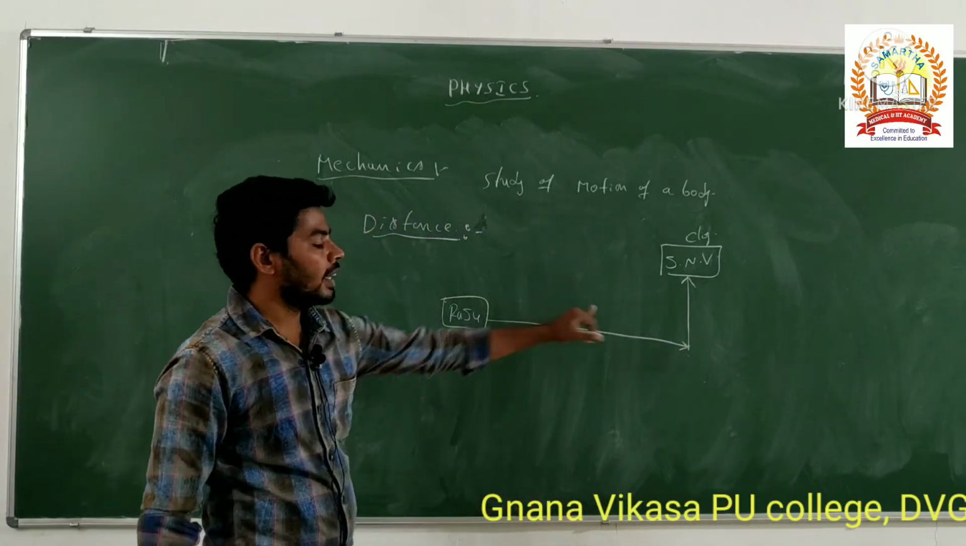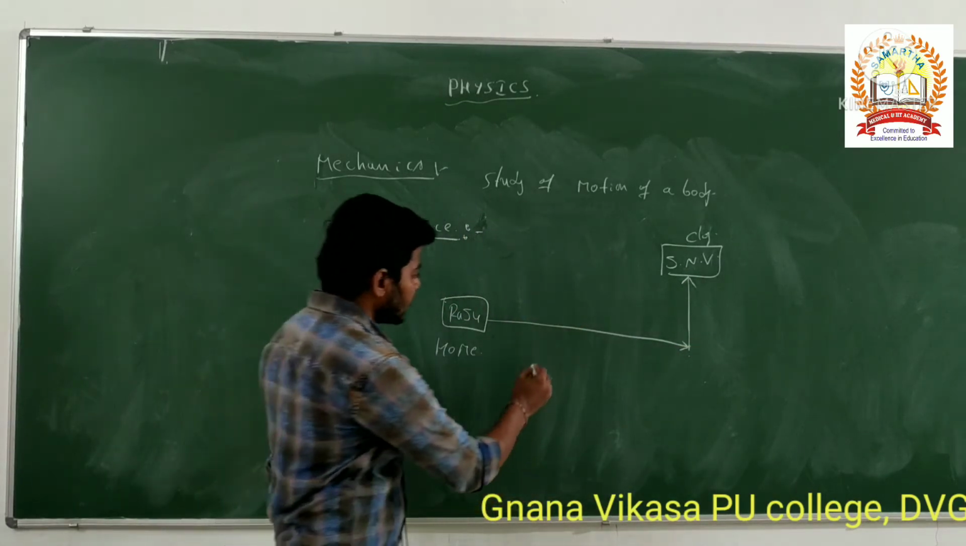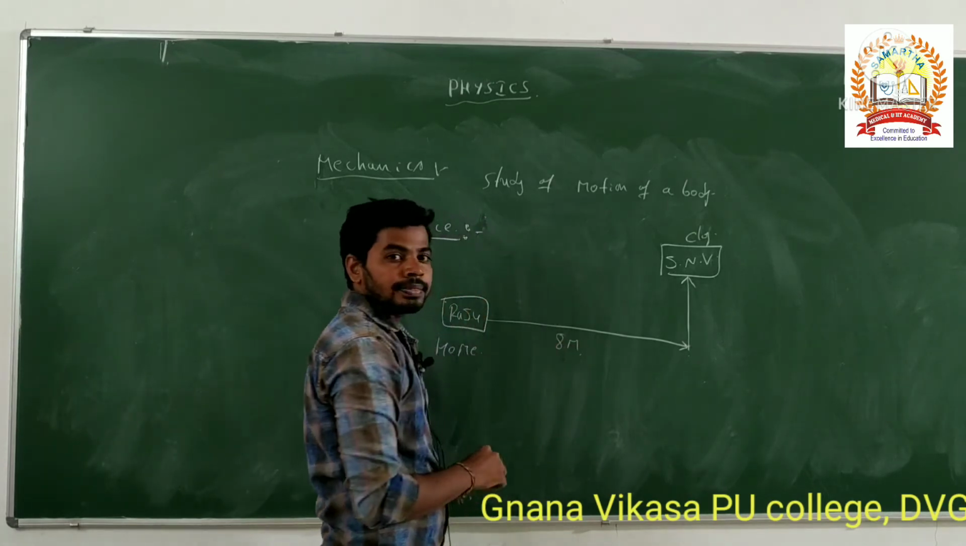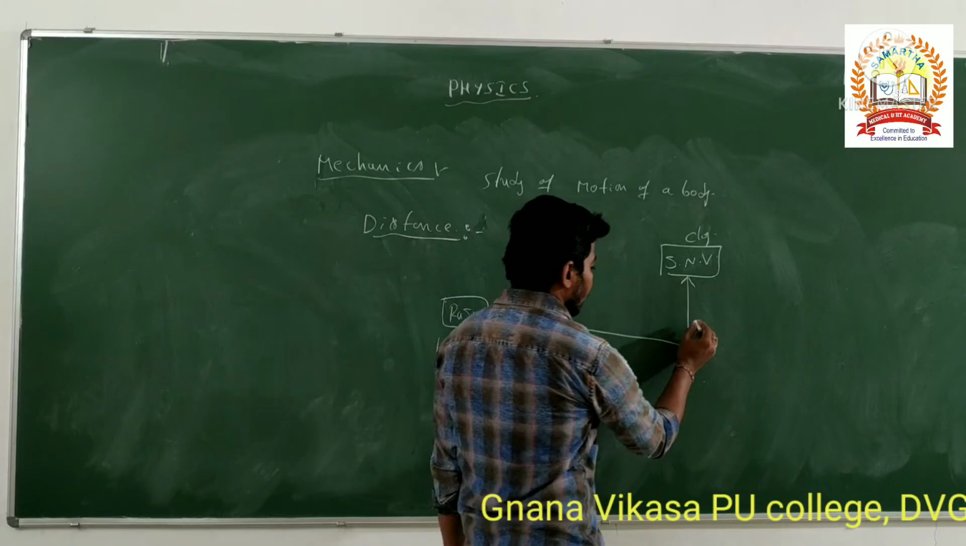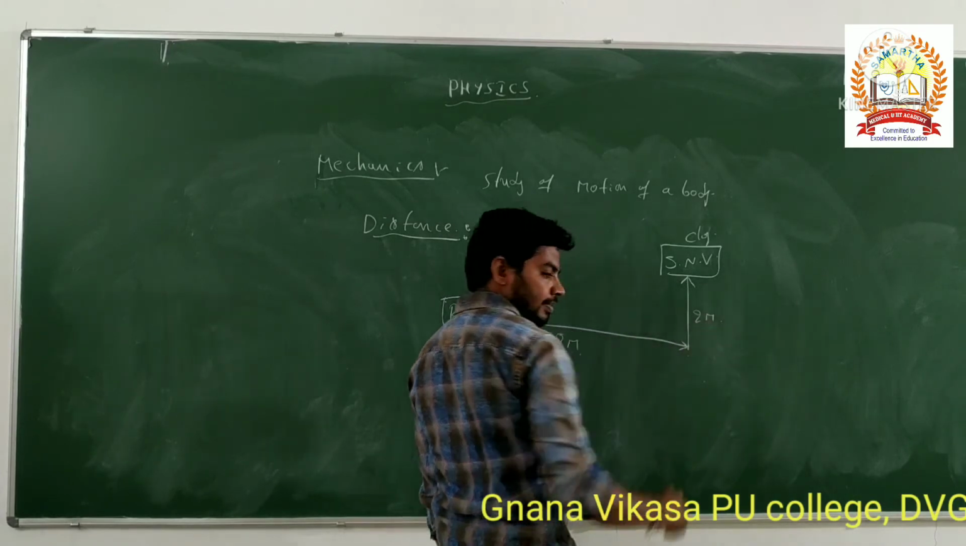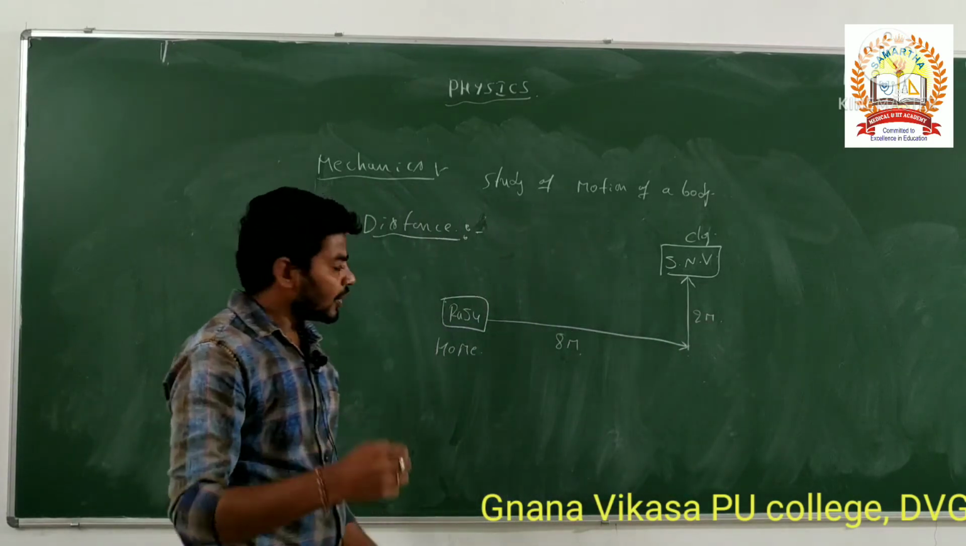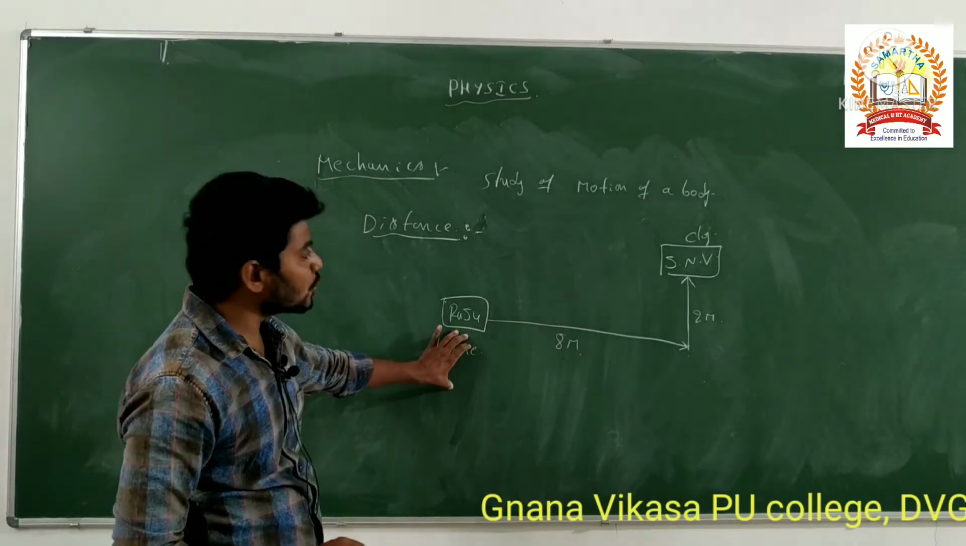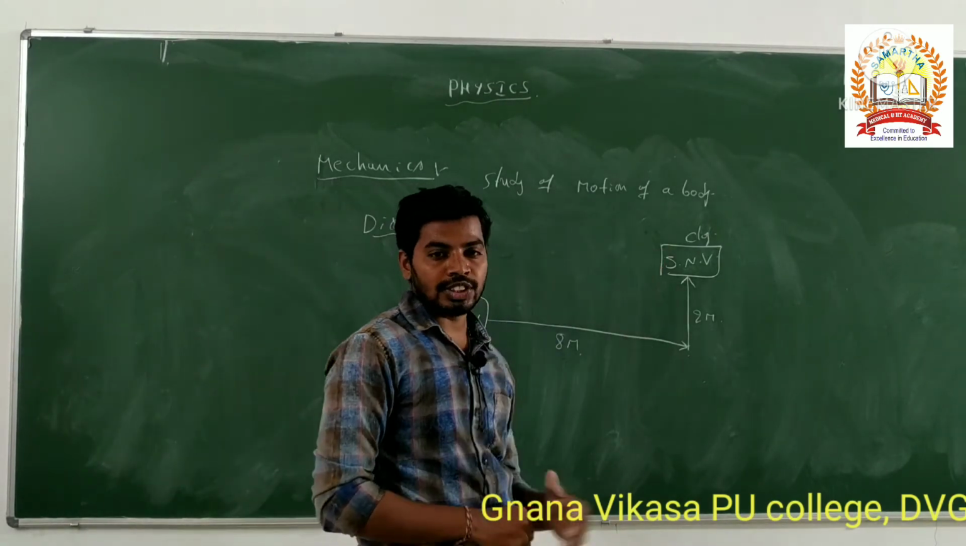The route will be like this. For example, this is around 8 meter, and this one is around 2 meter. How can you calculate the distance? What is the distance between Raju's home and Gnana Vikasa PU College?